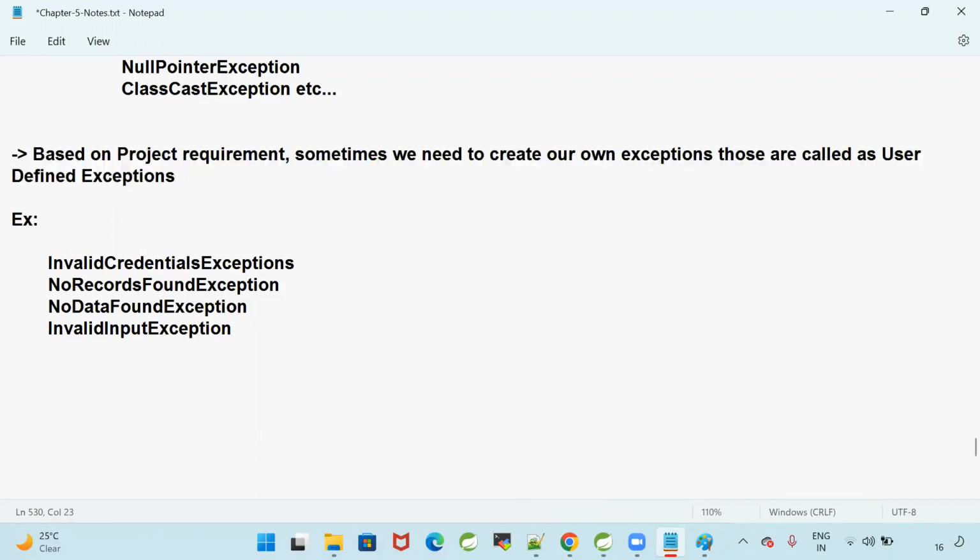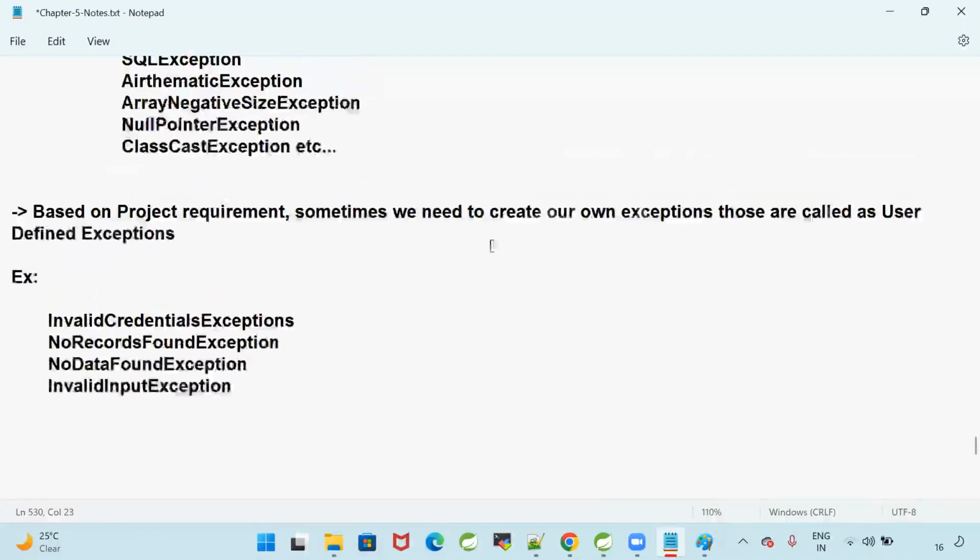Java doesn't know about them. Java provided some exceptions. If your requirement is satisfied with them, you can go for that. If your requirement is not satisfied with them, then you need to create your own exception. The process of creating our own exception is called user defined exception.